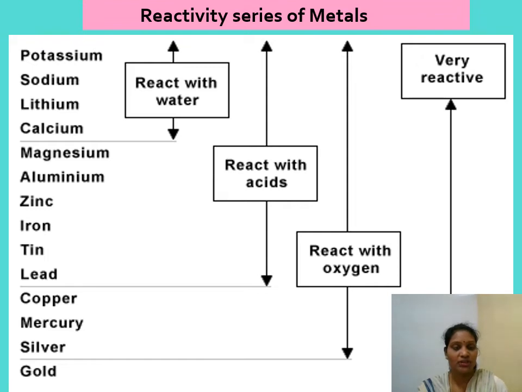Then magnesium, aluminium, zinc, iron, tin and lead react with acid. The others, till silver, react with oxygen. The arrow going above shows that reactivity increases upward, and as we go down the reactivity decreases. Understood now?